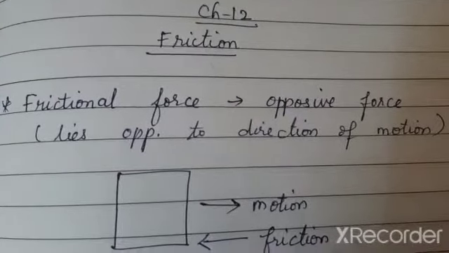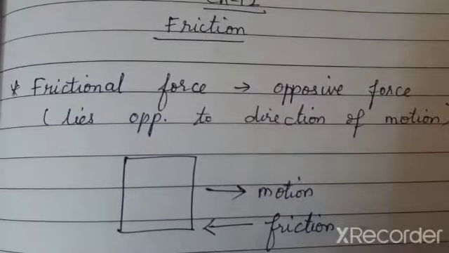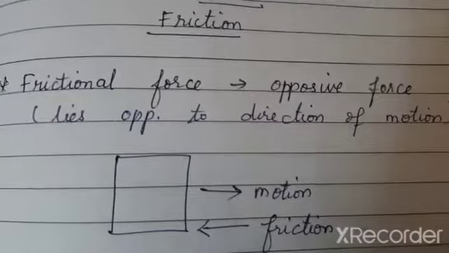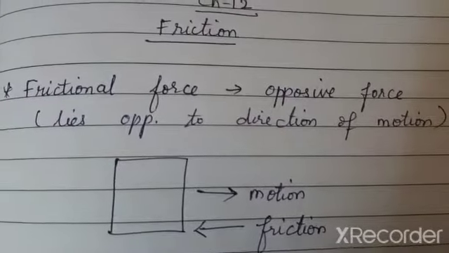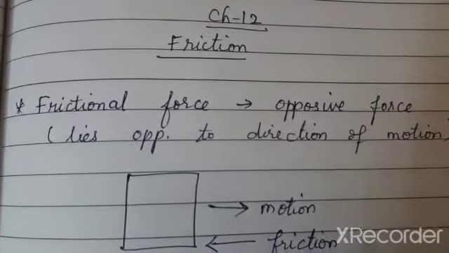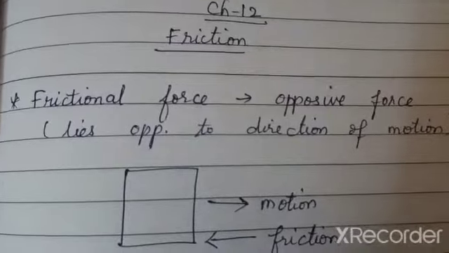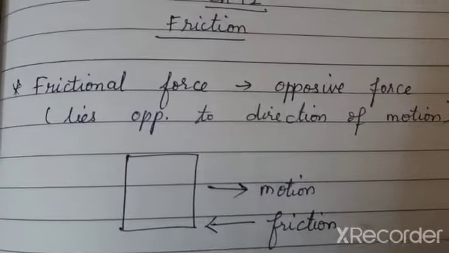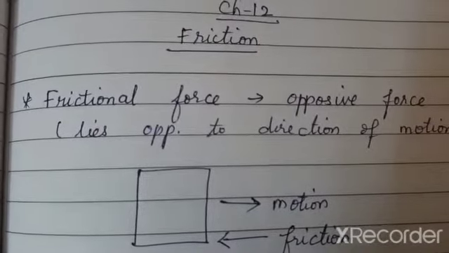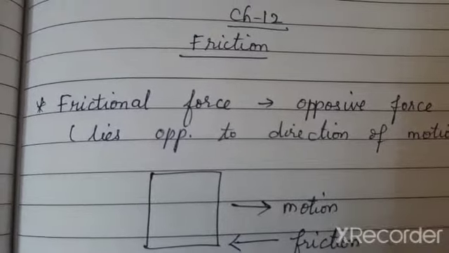In the last chapter itself, we saw that friction is a type of force which arises when two objects are in contact with each other. Right? Friction is called by the name Urasal in Tamil. When you rub your hands together, you would feel some warmth. That is because of friction.